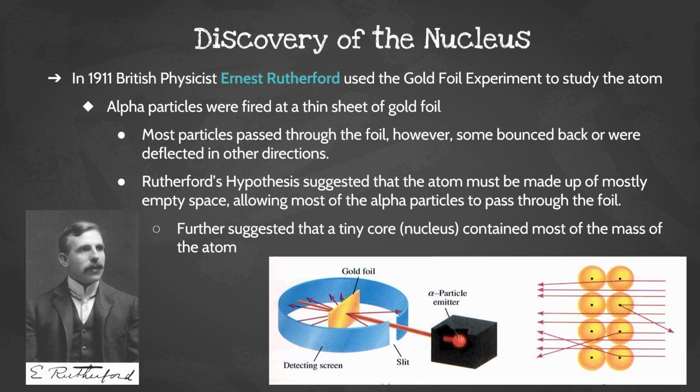So then Ernest Rutherford came around in 1911 and used the gold foil experiment to study the atom. Alpha particles were fired at a thin sheet of gold foil. Most particles passed through the foil, however, some were bounced back or deflected in a different direction. Rutherford's hypothesis suggested that the atom must be made of mostly empty space, allowing most of the alpha particles to pass through the foil, further suggesting that a tiny core or a nucleus contained most of the mass of the atom.